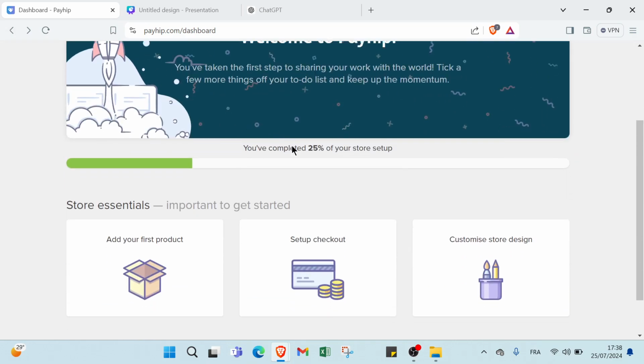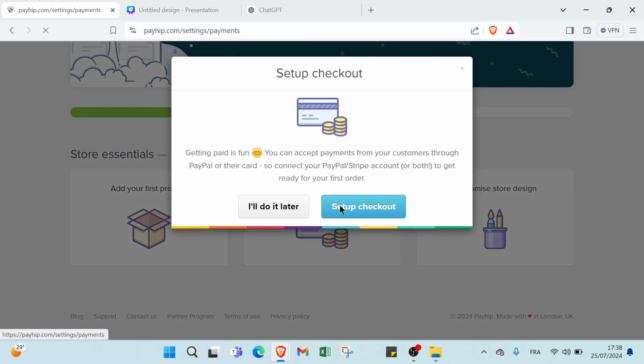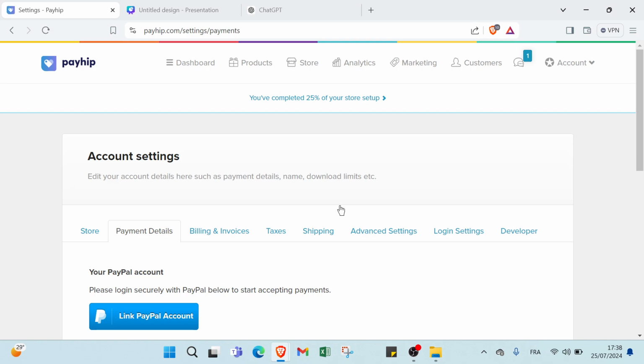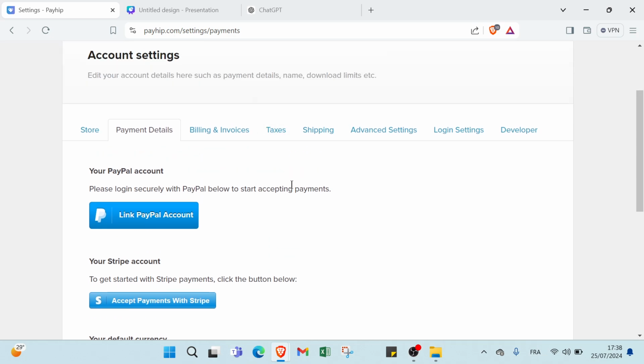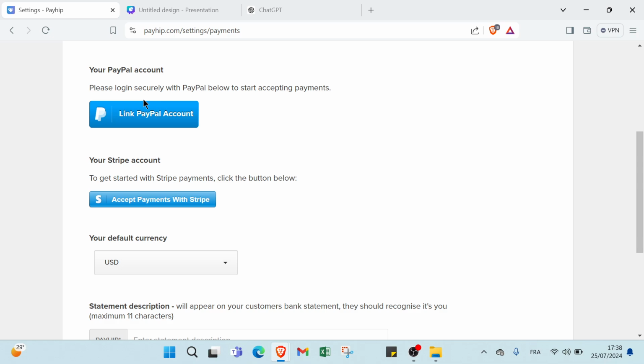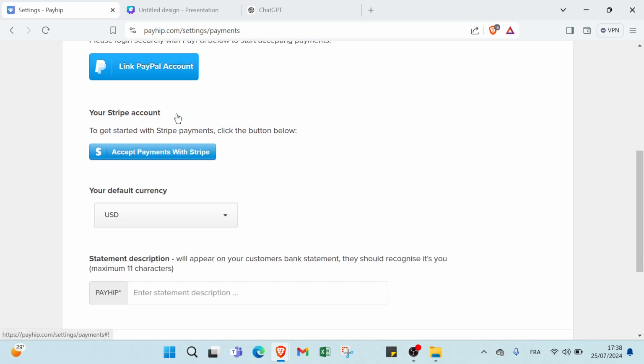So here we have also set up checkout. As you can see, click over set up checkout. About this, the third one, we have here two options. We have PayPal account. Please log in securely with PayPal below to start accepting. So here we have account settings. Edit your account details here, such as payment details, name, dollar limits, etc. We have first link PayPal account. The second option is Stripe account. To get started with Stripe payments, click the button below, accept payments with Stripe. So we have only those two options.